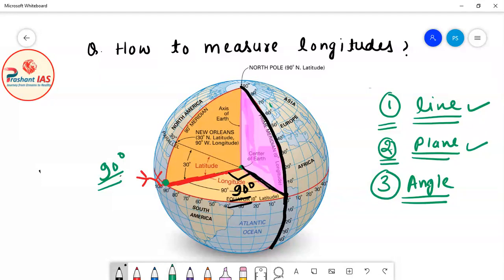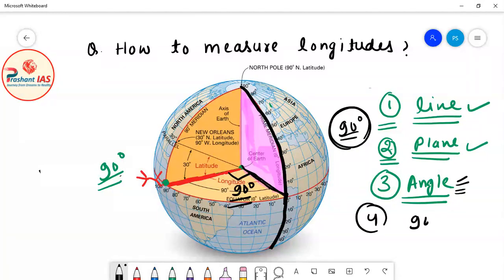And then finally, the measure of the angle will give us the value of the longitude of that point on the surface of the earth. For example, if the measure of the angle is 90 degrees, then the value of longitude of that point will be 90 degrees. So the angle between the plane of prime meridian and the line segment drawn between a place on the surface of the earth and the center of the earth gives us the value of longitude of that place.